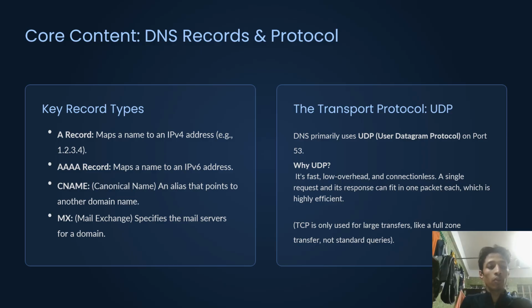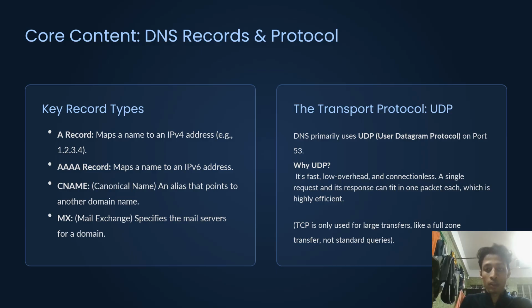There are just a few more concepts to know. When your computer makes a query, it asks for a specific record type. The most common one is an A record, which maps a name to an IPv4 address; AAAA record, which maps a name to an IPv6 address; CNAME, which points to another domain name; and others like MX, which specifies the mail server for a domain name.